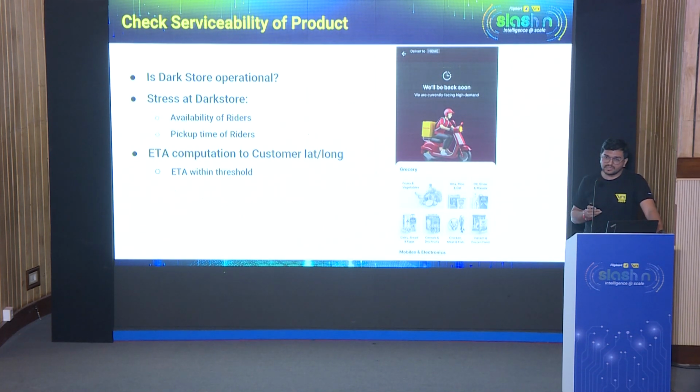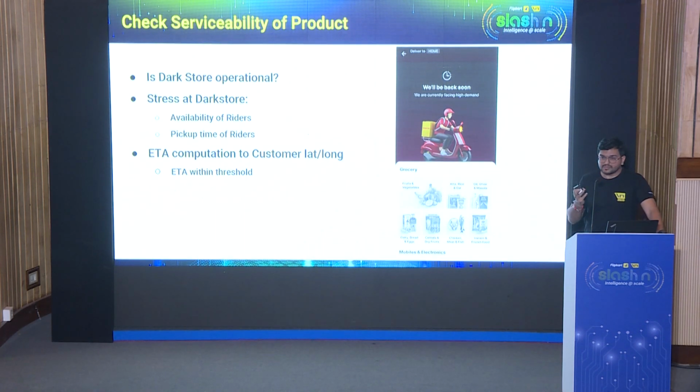The stress factor is something related to rider availability at a dark store. This rider availability means whether a rider is present at a dark store to pick up any order. If not, we check where the riders are present, and if a rider is coming from any other delivery to a dark store, that means we need to add that time to our delivery time, right? And this would include the stress for further orders as well. So this is the first factor.